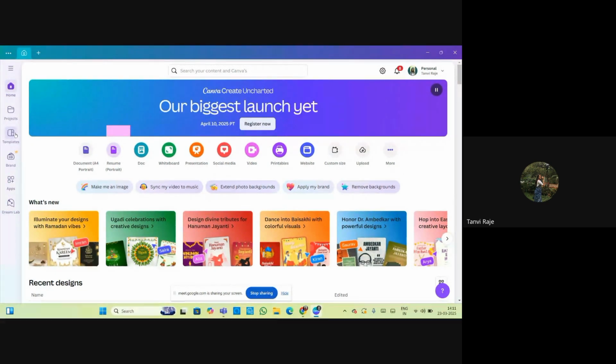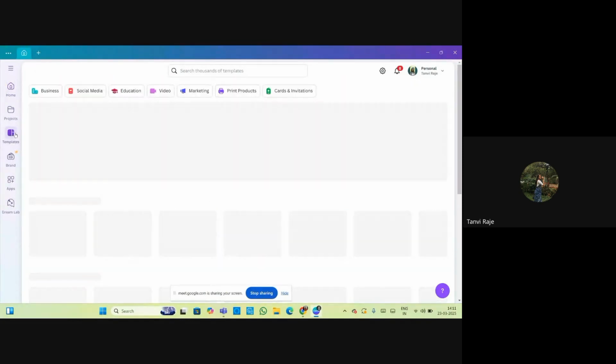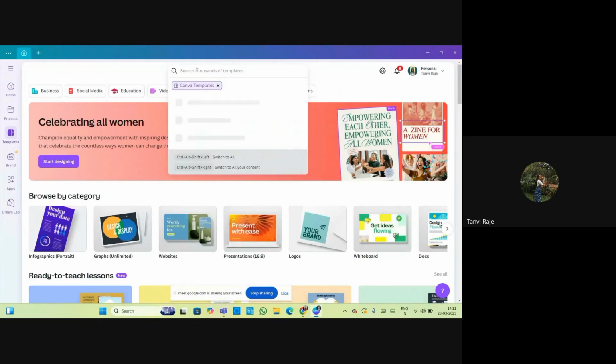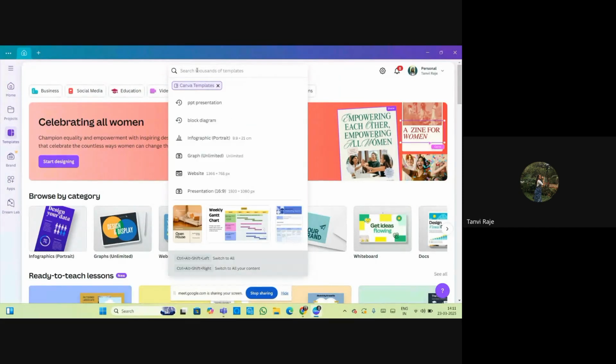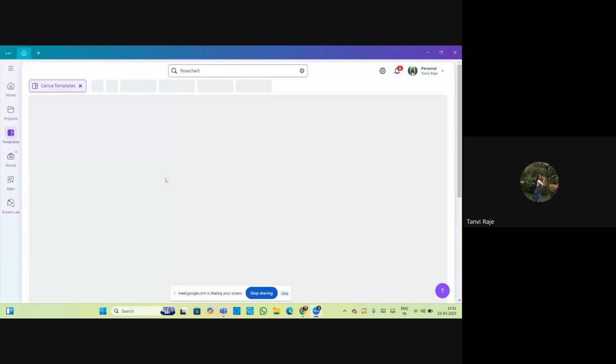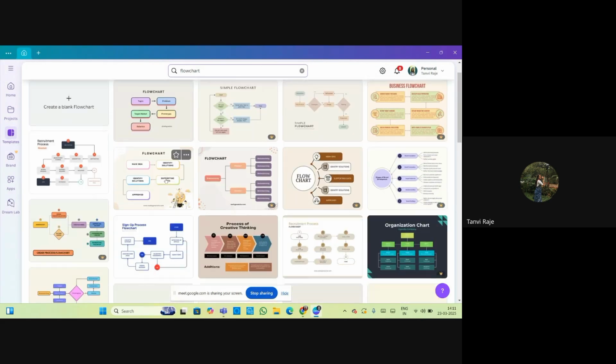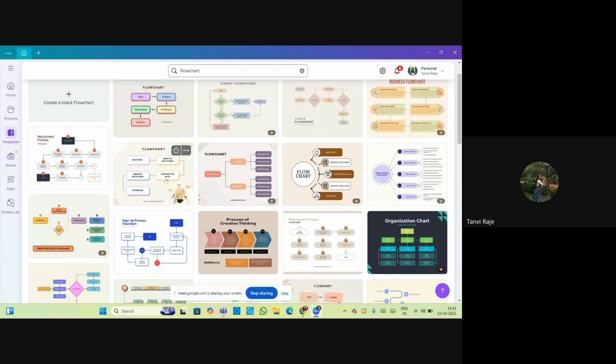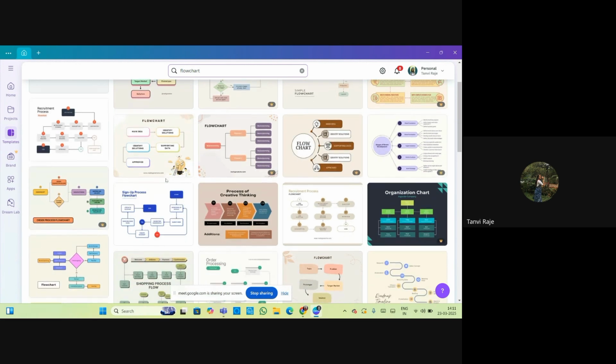The easy part here in Canva is you can go to the templates and search for flowcharts. There are plenty of designs and structures of flowcharts. You can choose any of the flowcharts or you can also make your own.